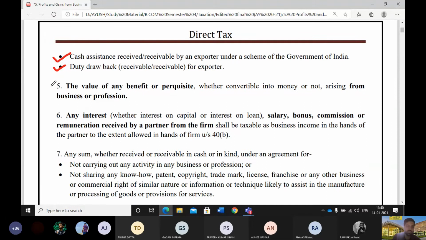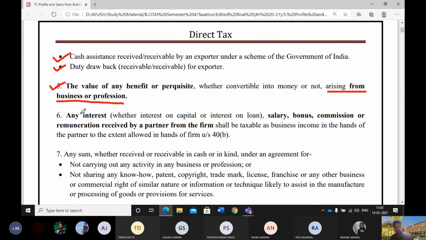The next income is the value of any perquisites, whether convertible into money or not, that arises from business or profession. If you are doing a business or profession and you are getting perquisites from your own business, that income shall be considered as your PGBP income.